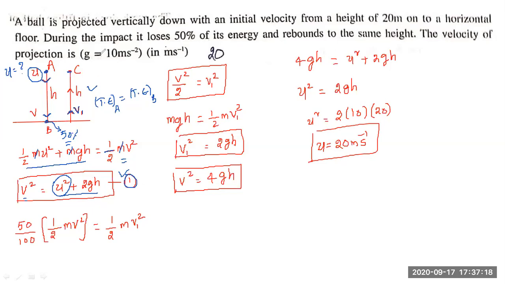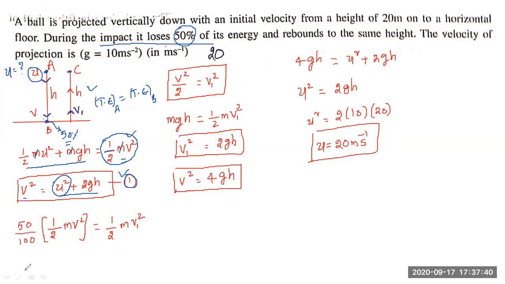Now again, concentrate on this sentence: during the impact, it is losing 50% of its energy. Just before hitting, the energy possessed by the body is half m v square.